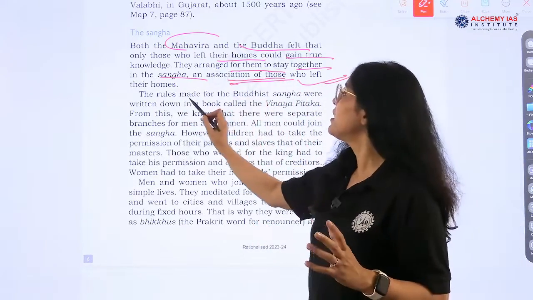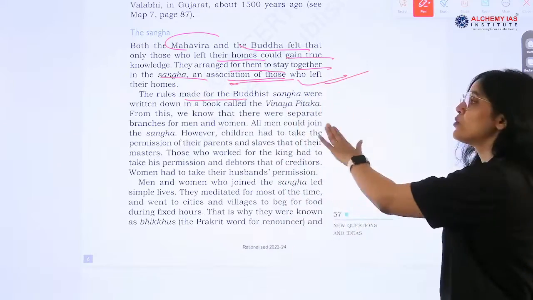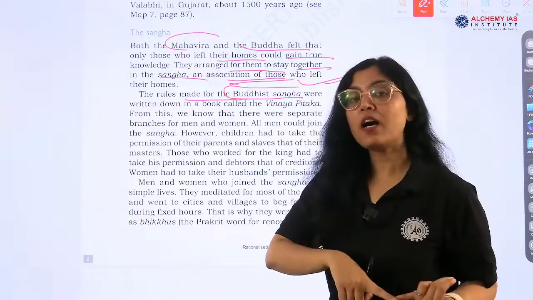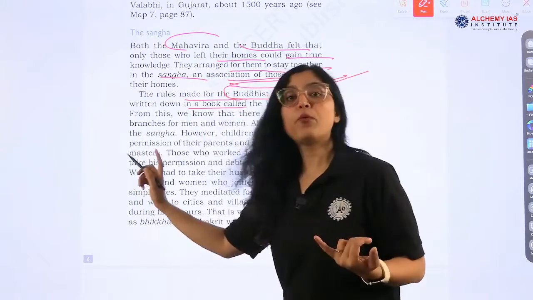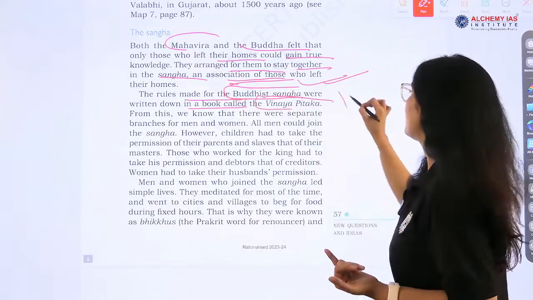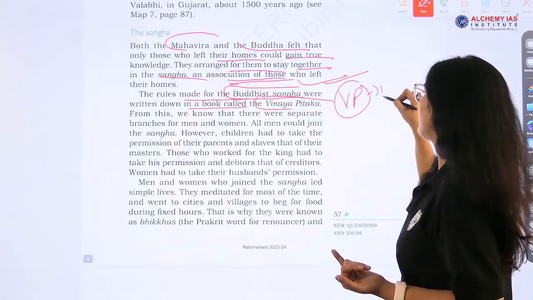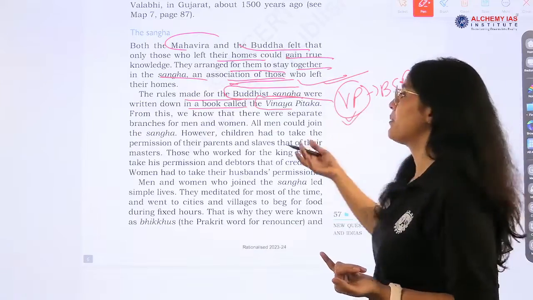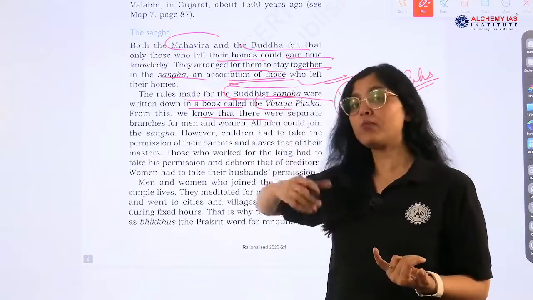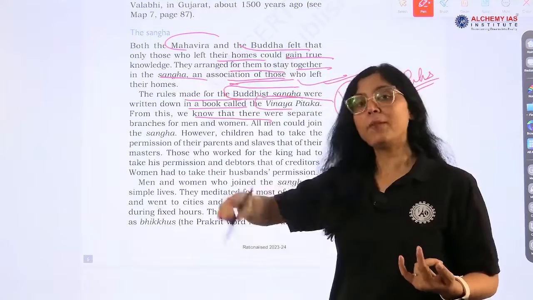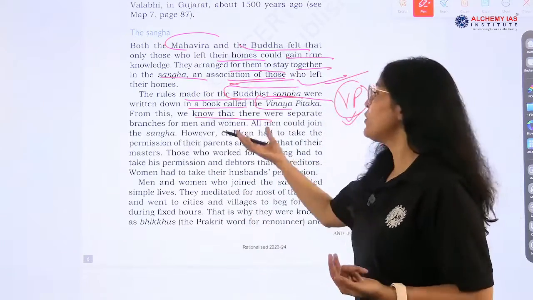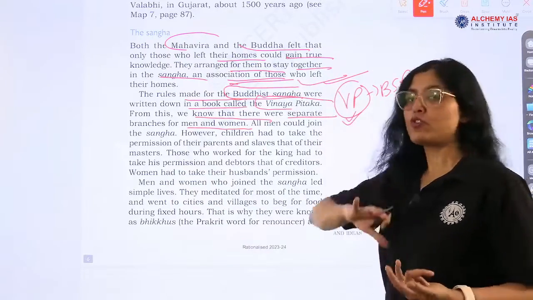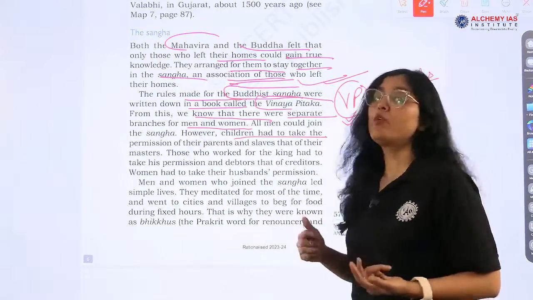It is clearly given. The rules made for the Buddhist Sangh, very, very important, were written down in a book which is called Vinay Pitak. Vinay Pitak, right? Buddhist Sangh rules are given in Vinay Pitak. Remember this point. Questions have come from this information and it will be repeating again. Okay, we know that there were separate branches for men and women. All men could join the Sangh. However, children had to take permission.